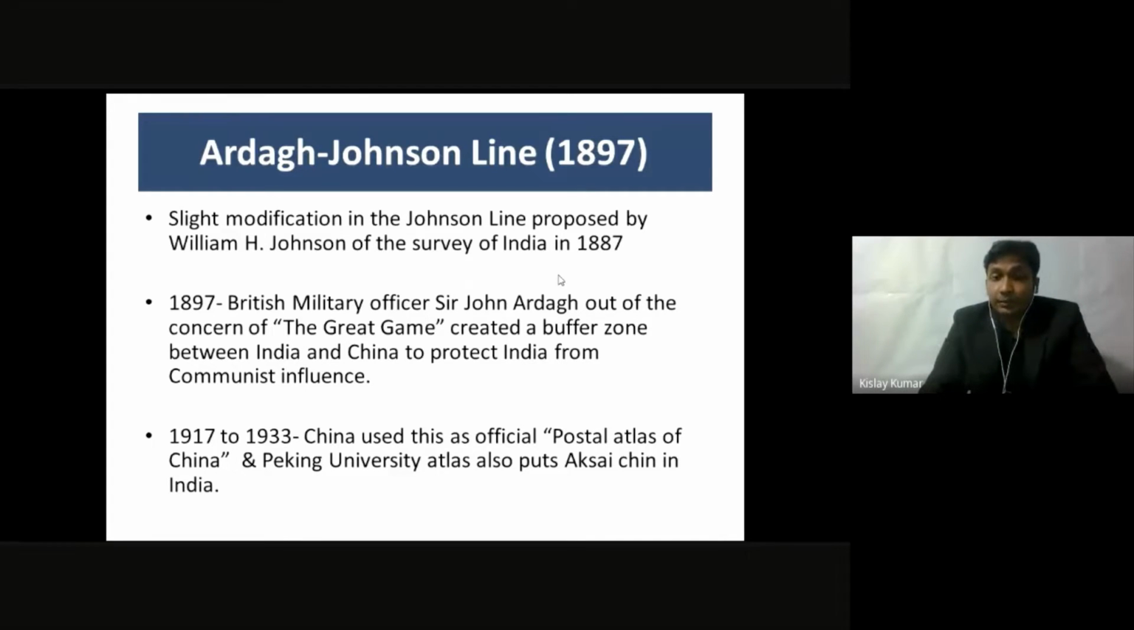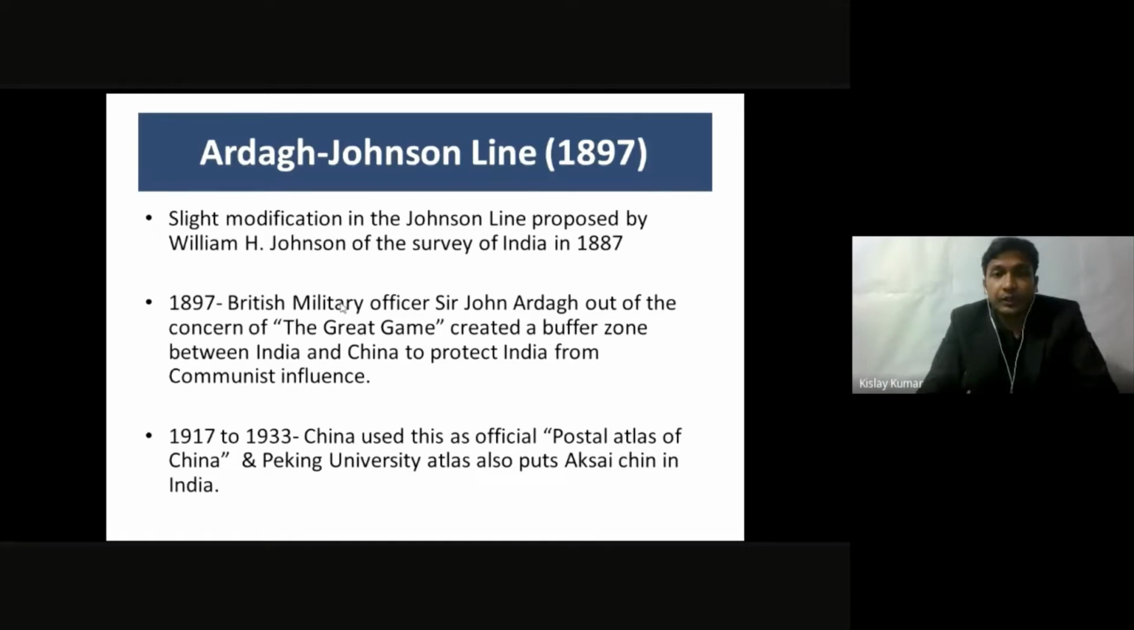So the Britishers saw that China is getting weak, and thus the USSR wants to have its influence on China. And if China borders India, then China may also bring communist influence on India. So therefore, they wanted to create a buffer zone between India and China, and this buffer zone was known as Tibet.